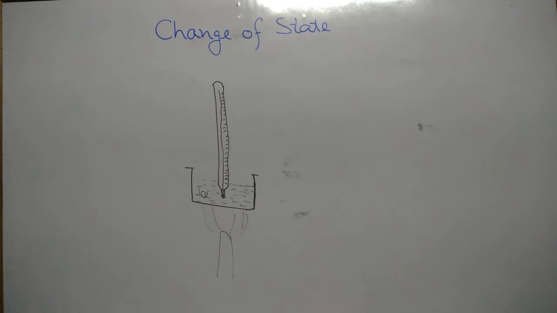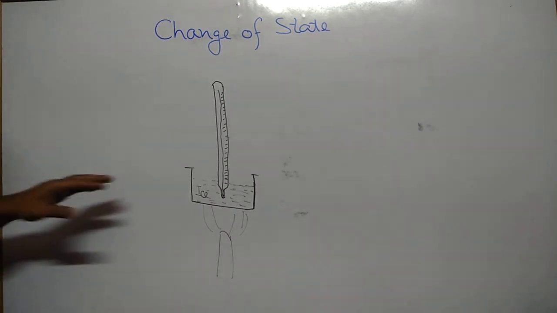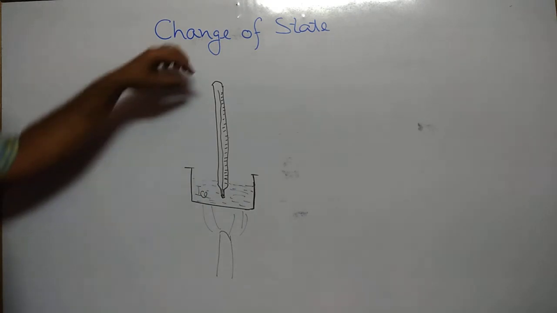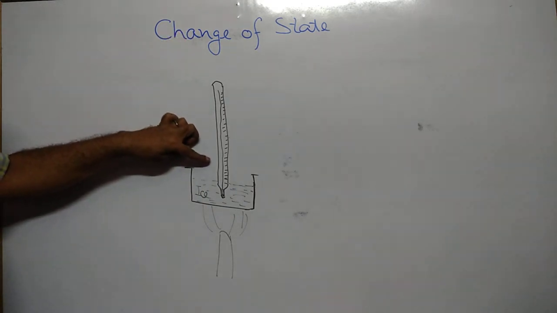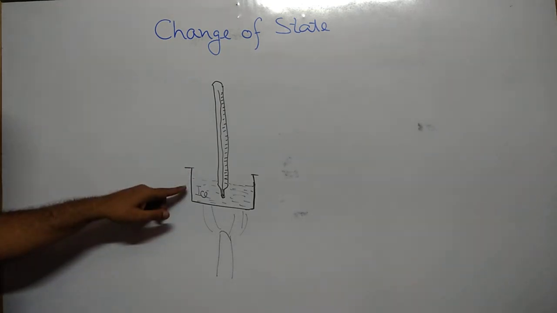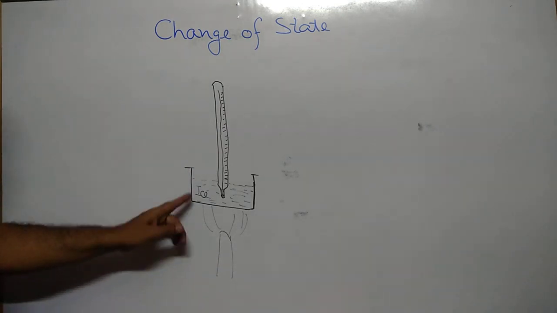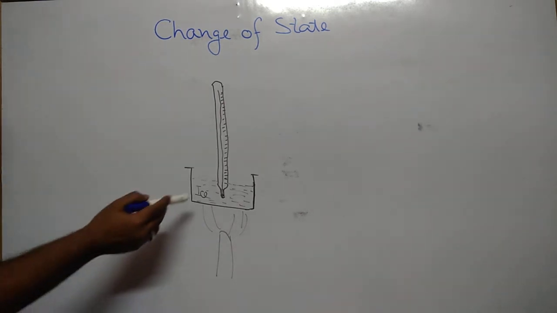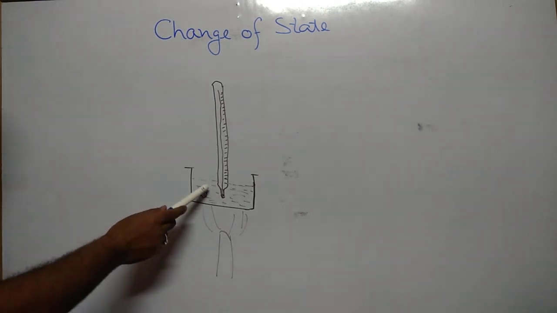Hello students. Now in this case we are discussing some interesting thing. If we have some ice in a container and we insert a thermometer in the container and supply heat energy to that container, what do we observe? Ice first increases its temperature.